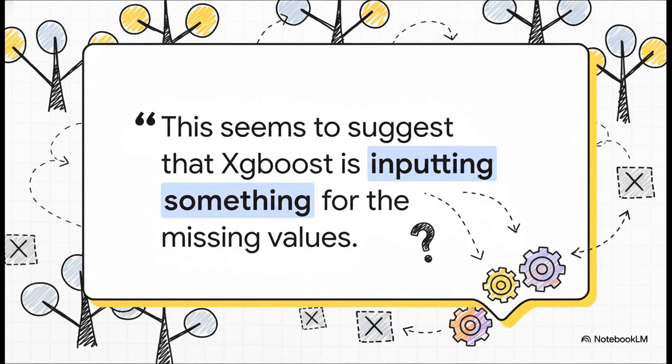And hey, if you're confused by this, you are not alone. This is a real post from a user on Data Science Stack Exchange, and it just nails the confusion perfectly. It feels like there has to be a trick, right? Some secret value it's plugging in behind the scenes. But the real answer is so much cooler than that.